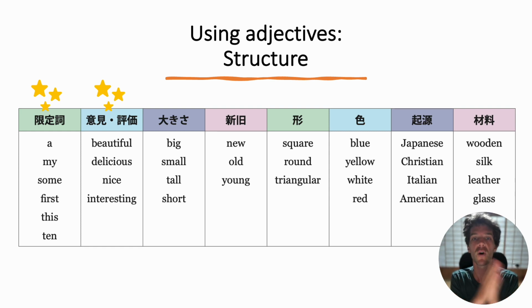Remember, this is the order of adjectives. And then finally, we have the material, what something is made out of. So notice that that's one of the last adjectives. It's the closest to the noun that we're describing. So let's look at a few more rules related to this.